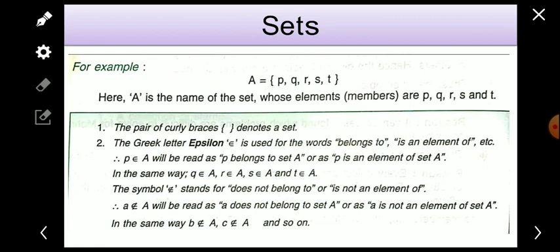So if we talk about the letter C, is it an element of set A? Obviously not.